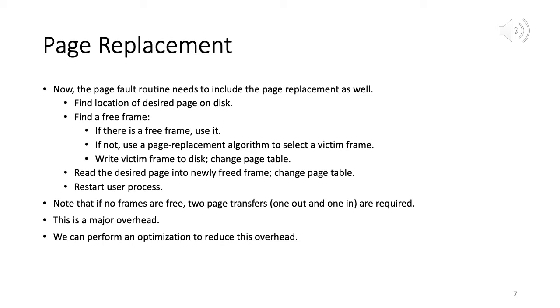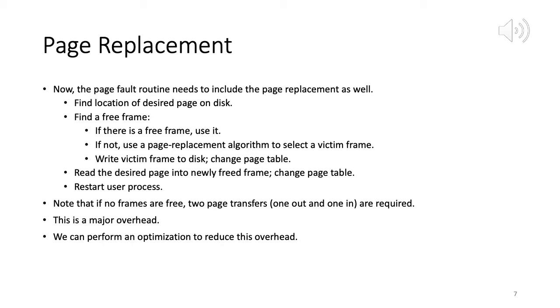Because when we're bringing a page in and doing page replacement, we have to bring that page in, and we also need to copy the page which is already in memory to the disk, because the disk always contains the permanent copy. It is very much possible that while the page was in physical memory, it got modified, right?